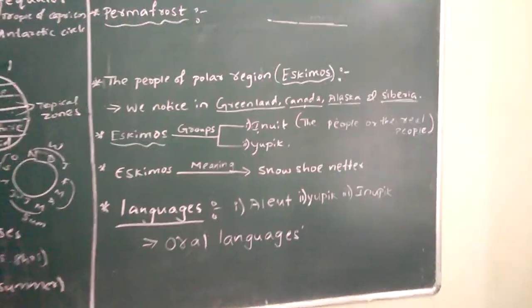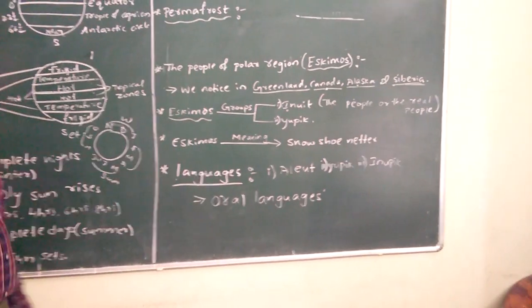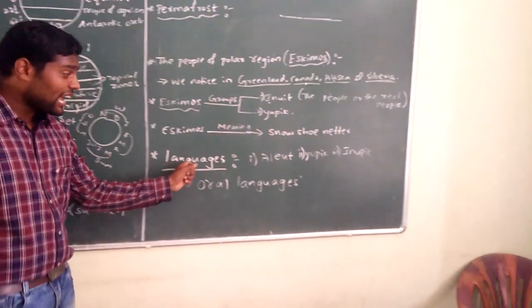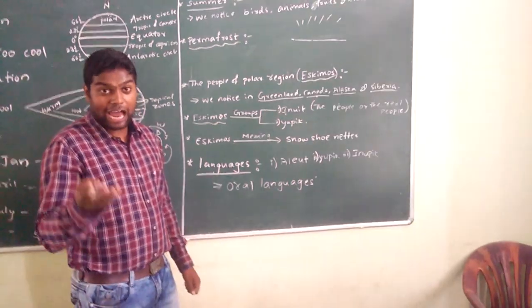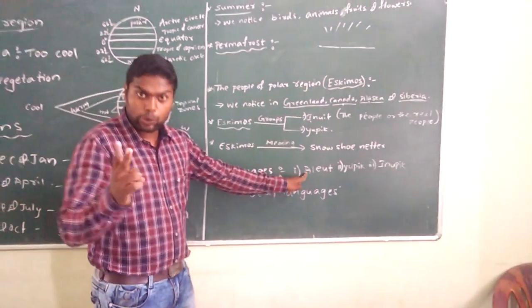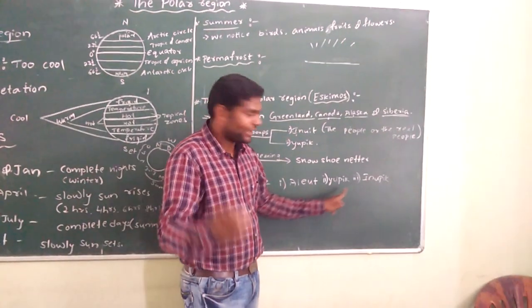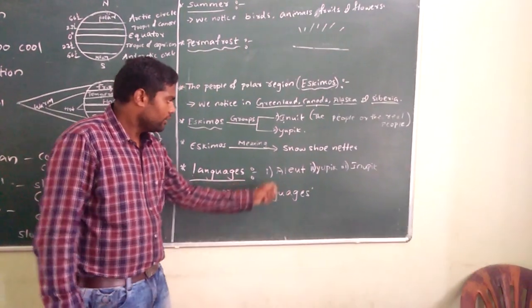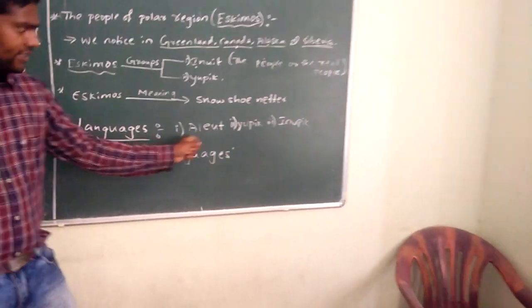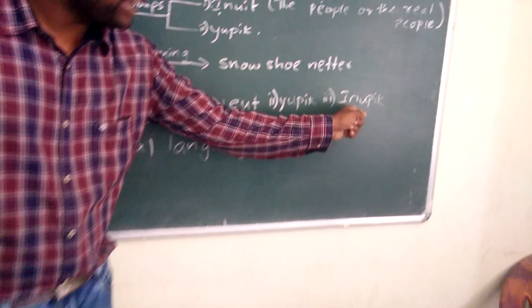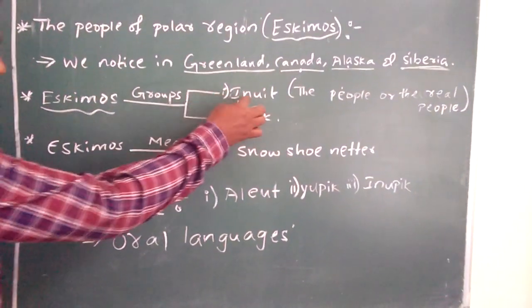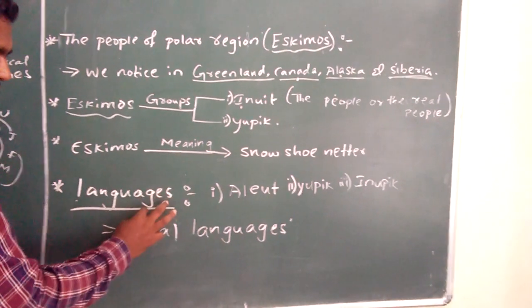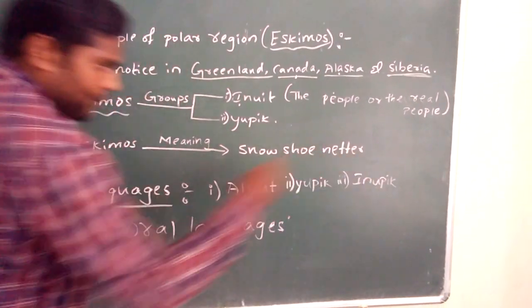Next, how many languages they speak? How many languages Eskimos speak? They speak three languages. First one Aleut, second one Yupik, third one Inupik. Very, very important. So you see, we have two groups, Inuit, Yupik. We have three languages, Aleut, Yupik, Inupik.